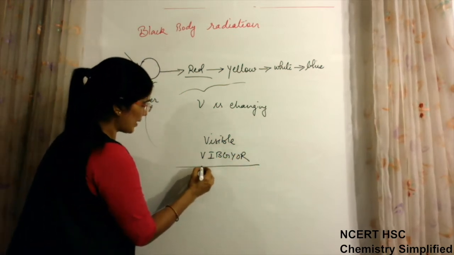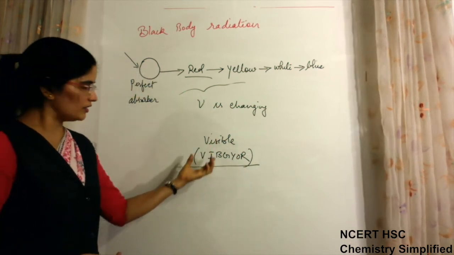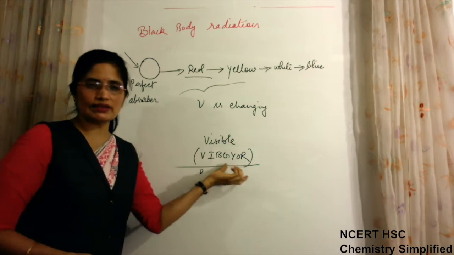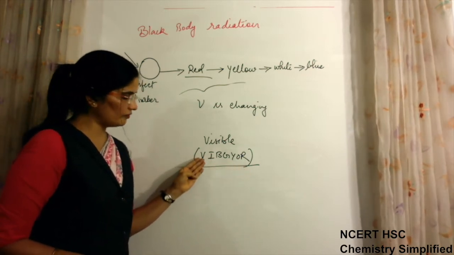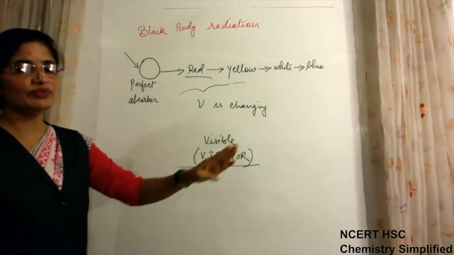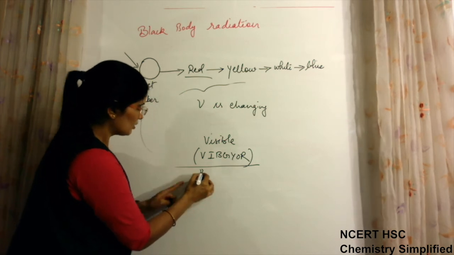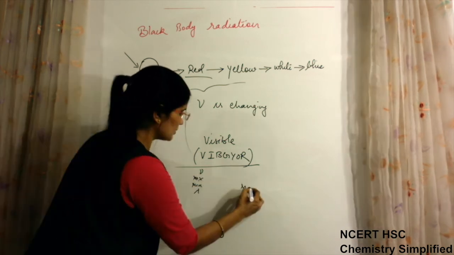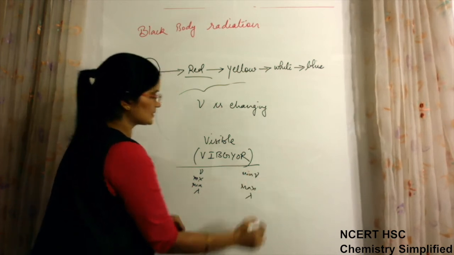Violet has the maximum frequency and minimum wavelength.